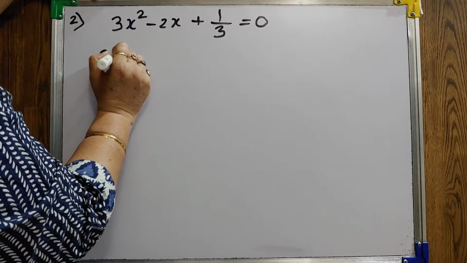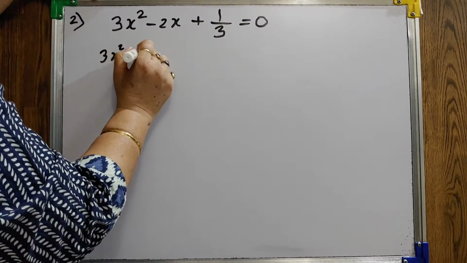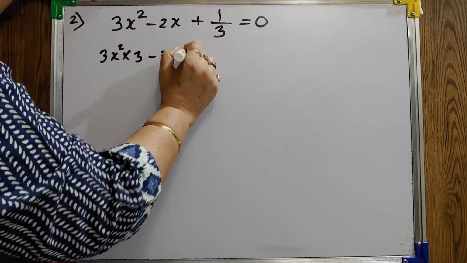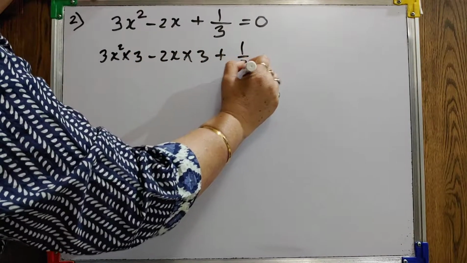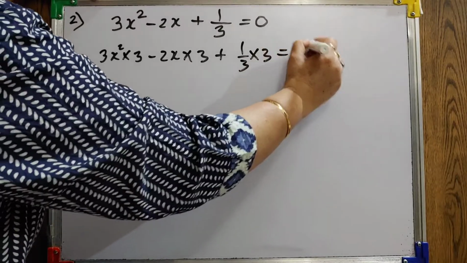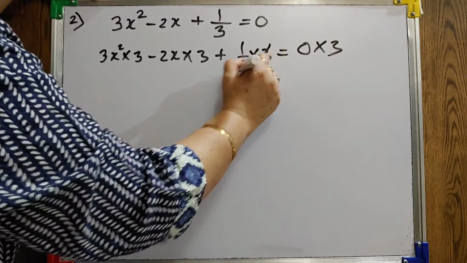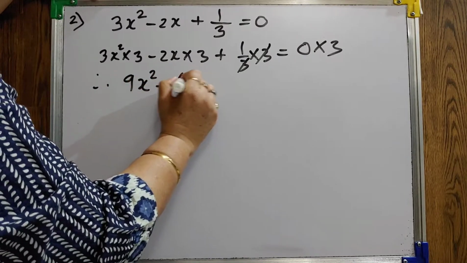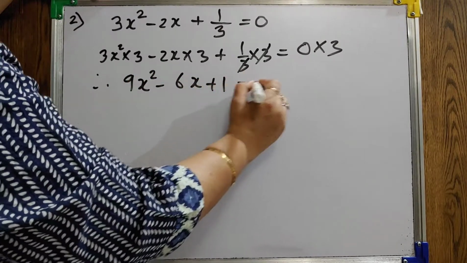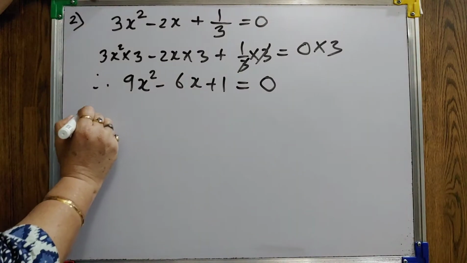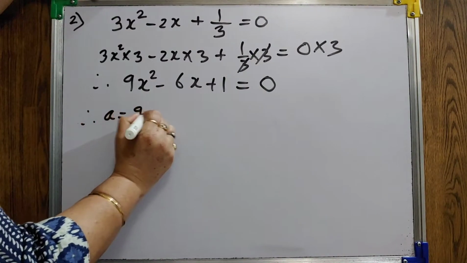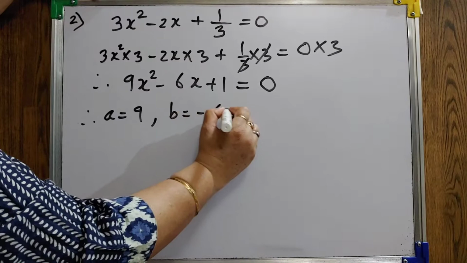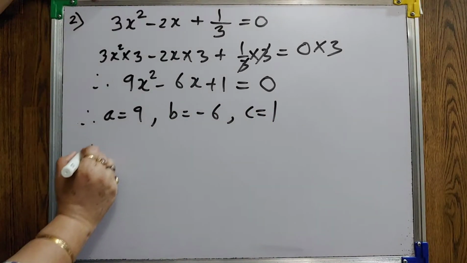Let's solve this sum. First, multiply all the terms with 3, so this 3 will get cancelled. It is 9x square minus 6x plus 1 equals 0. Now your A is 9, B is minus 6, C is 1.